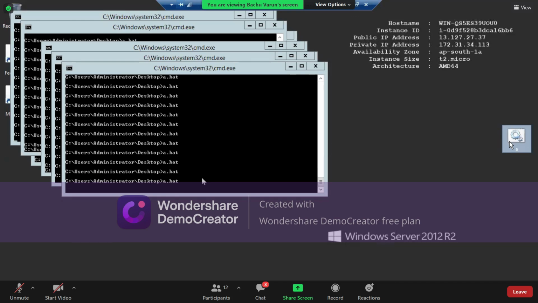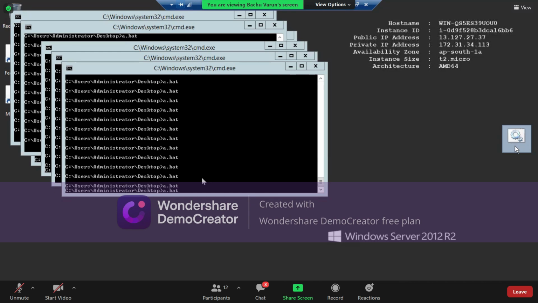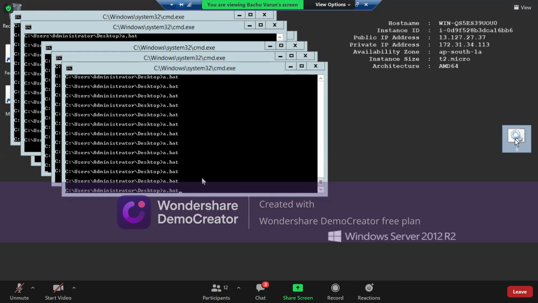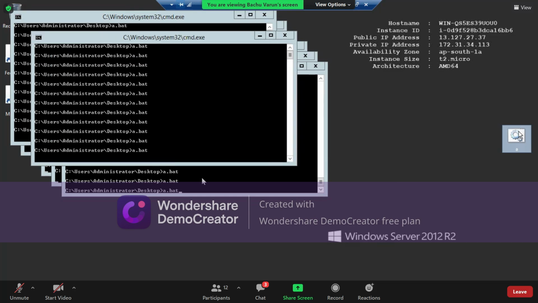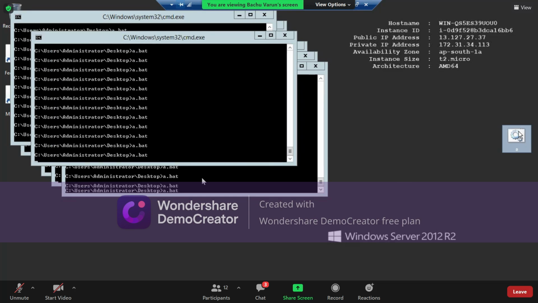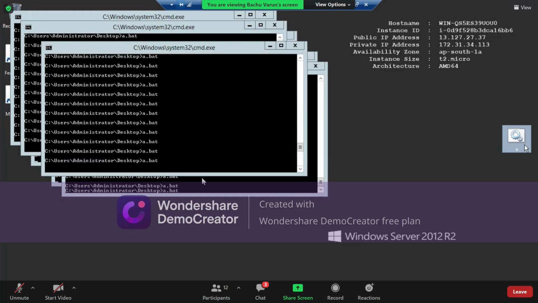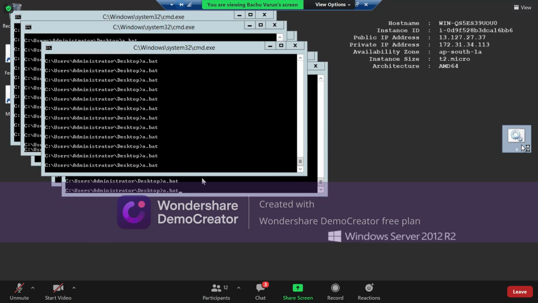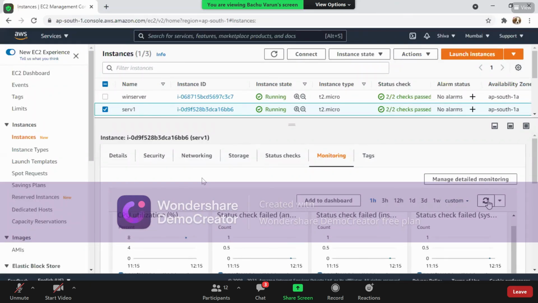Of course, even one single command prompt file can create more load. In this case, you can see we are continuously creating the batch file so that we can create a huge load on this particular server.